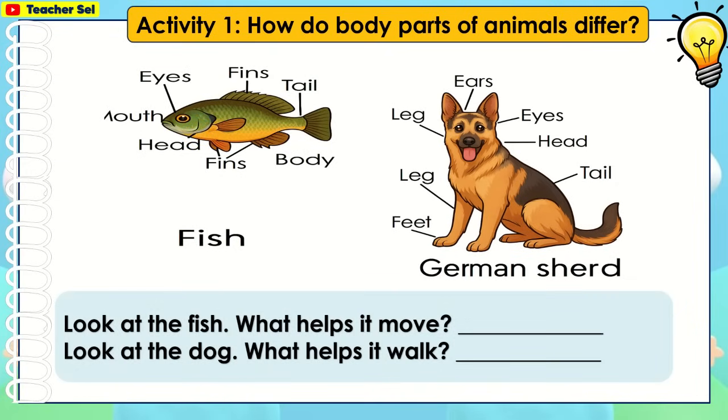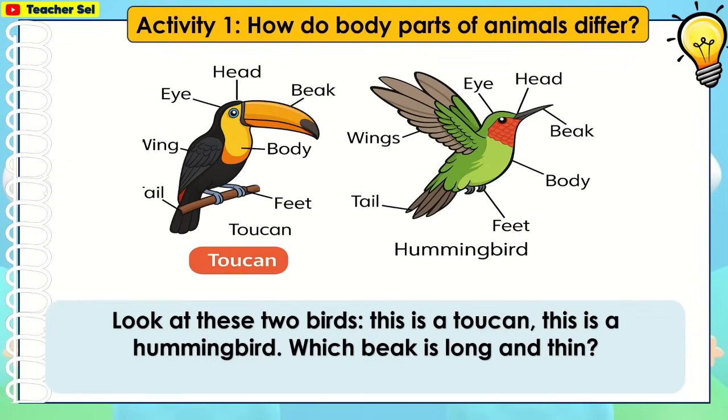Look at the fish. What helps it move? Its fins. Look at the dog. What helps it walk? Legs. Look at these two birds. This is a toucan. This is a hummingbird. Which beak is long and thin? It's the hummingbird.